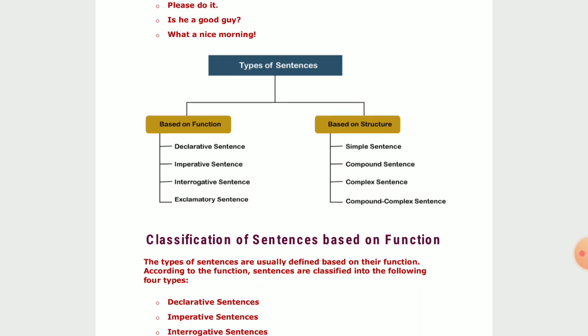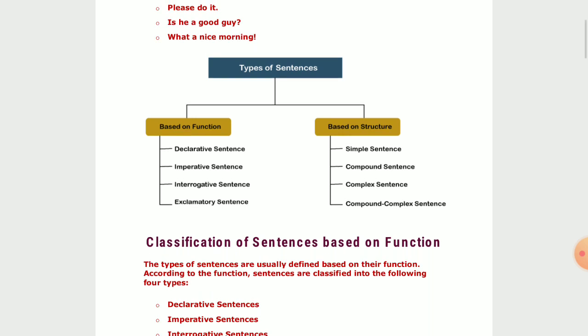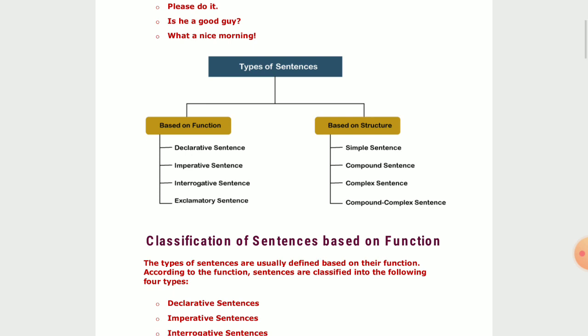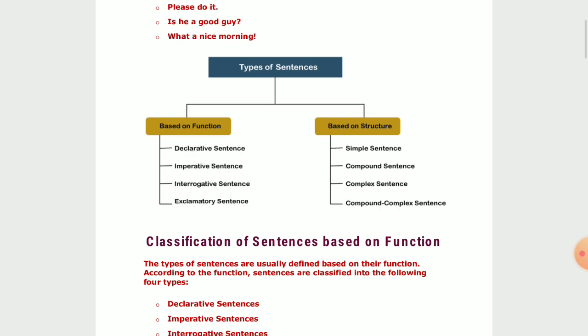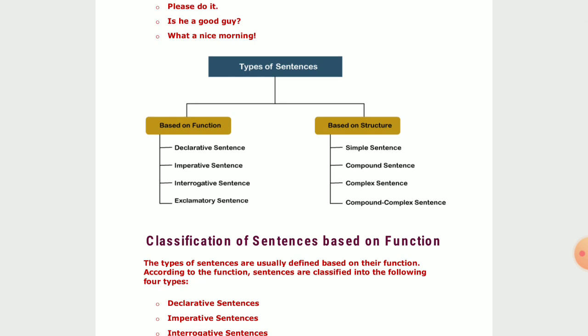Now let me discuss first types of sentences based on function. First one is declarative sentence, next one is imperative sentence, third one is interrogative sentence, and fourth one is exclamatory sentence. Now these are types of sentences based on function. If we consider the types of sentences based on structure, then here also we get to see four divisions: simple sentence, compound sentence, complex sentence, compound complex sentence. These are the four divisions.